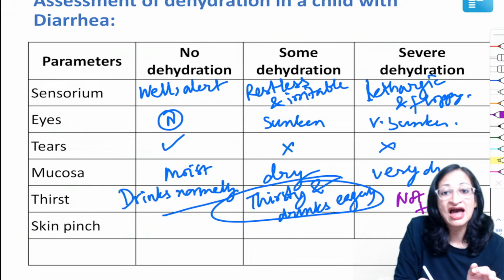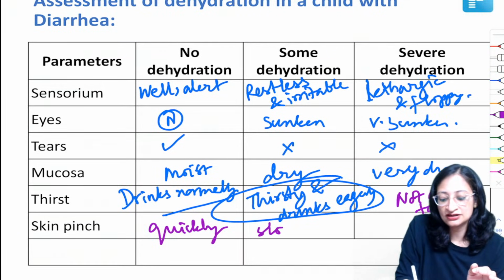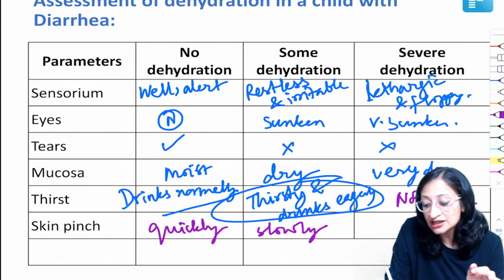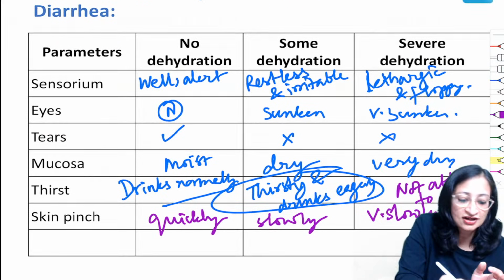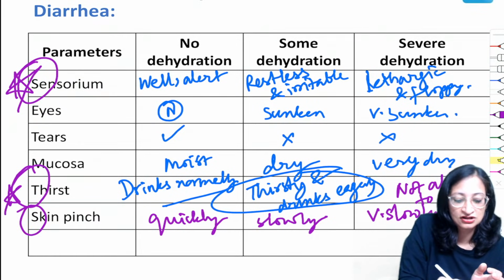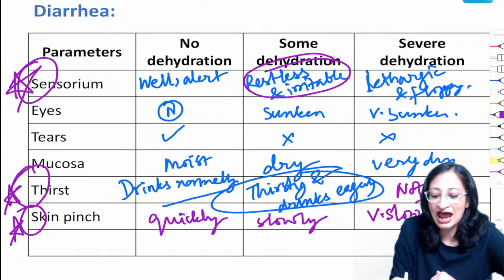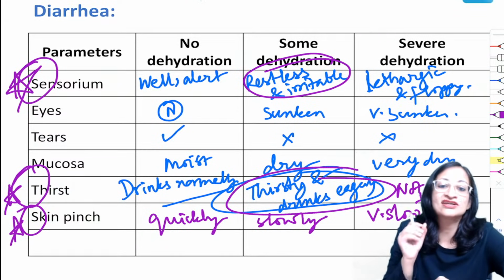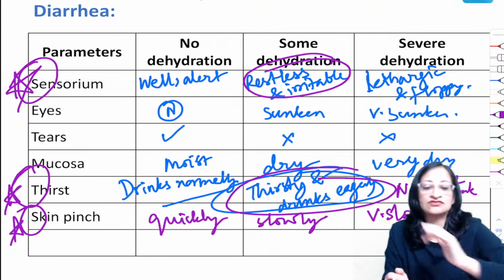Skin pinch goes back normally or quickly in no dehydration, slowly in some dehydration, and very slowly, taking more than 2 seconds, in severe dehydration. So the 3 most important things are STS: sensorium, thirst and skin pinch. In our given question, the child is restless, irritable, thirsty and drinks eagerly. So it is some dehydration. You have to qualify whether it is no dehydration, some dehydration or severe dehydration.